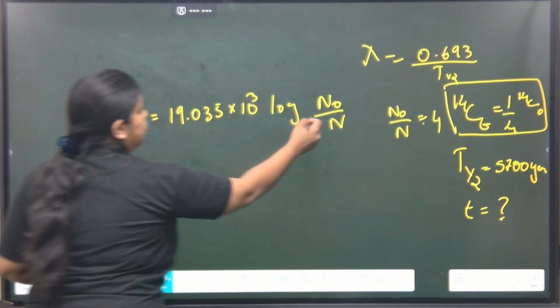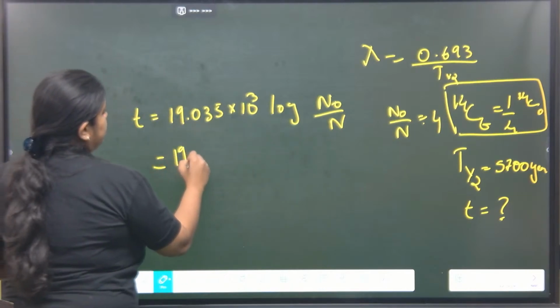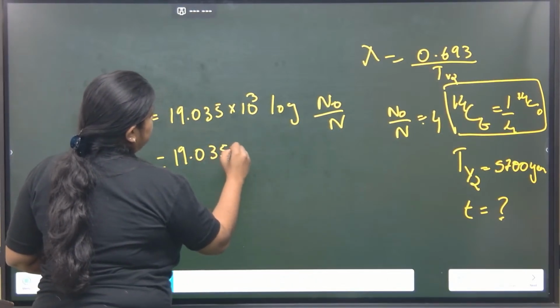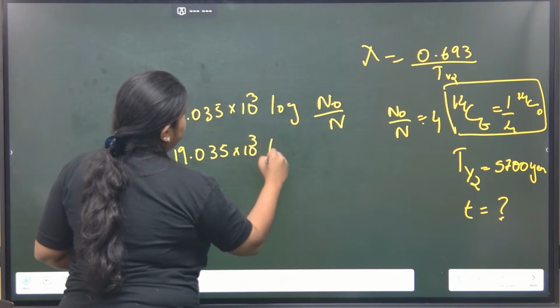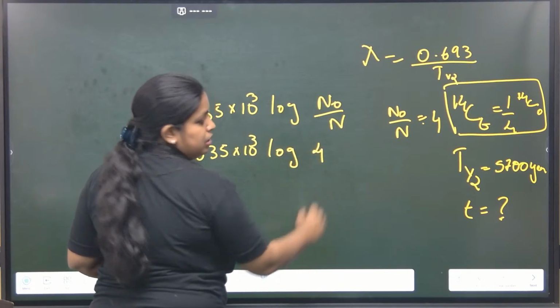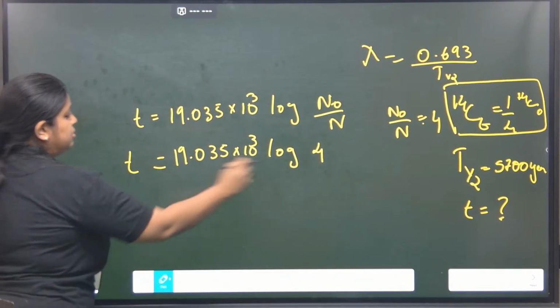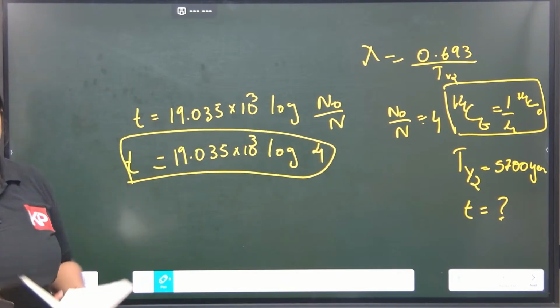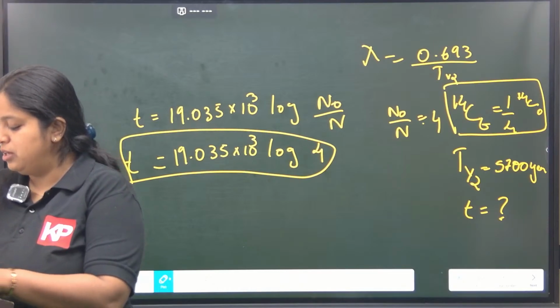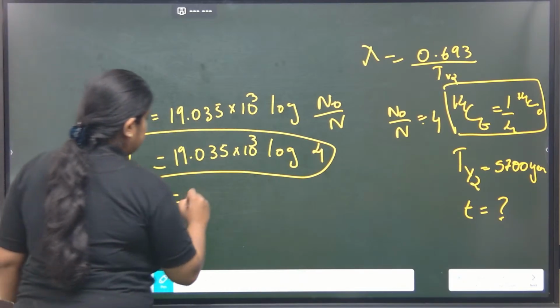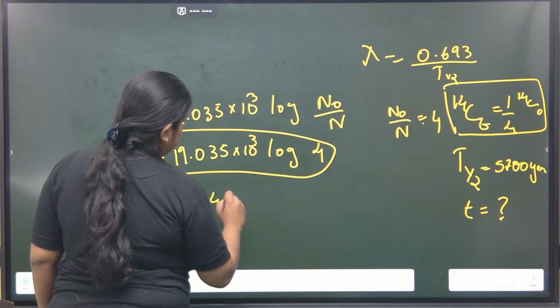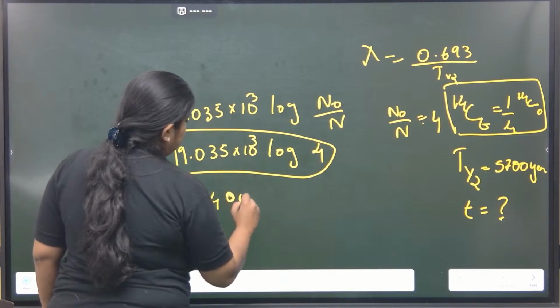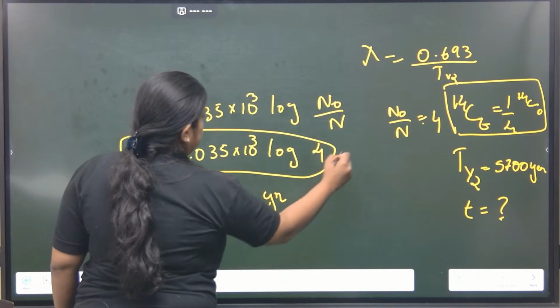So we write 19.035 into 10 raised to 3 of log 4, and we'll get the direct answer. Simply do the simple maths. This almost comes to 11,433 or something. This many years.